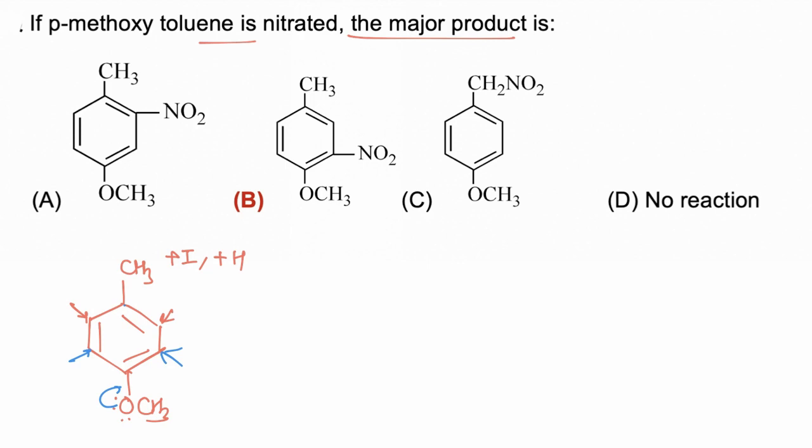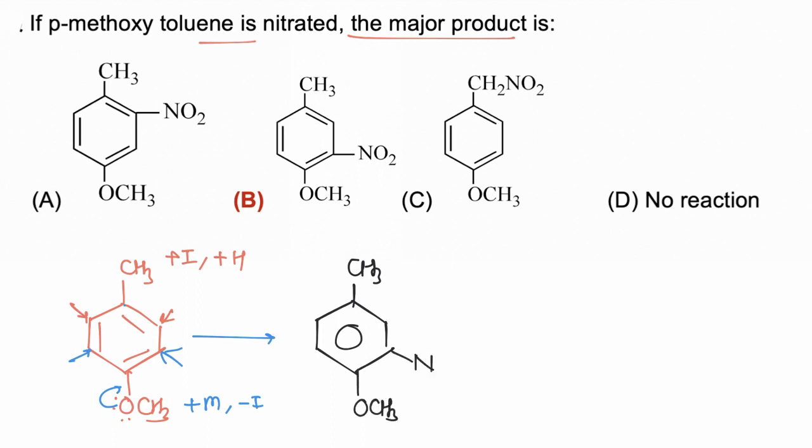Both of these groups are increasing electron density, but OCH3 is increasing more electron density at its ortho position because it has a mesomeric effect, and the mesomeric effect is stronger than hyperconjugation and the inductive effect. So the upcoming group will be directed by the more electron donating group. So NO2 will be attached at the meta position of the OCH3 group, and hence the correct answer is B.